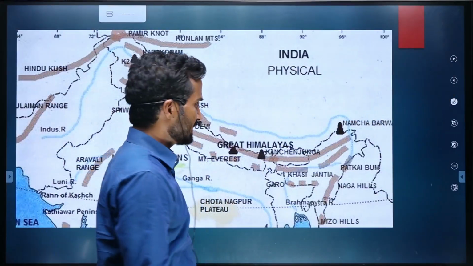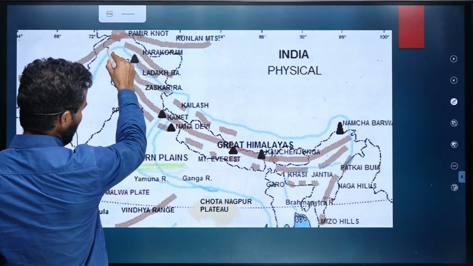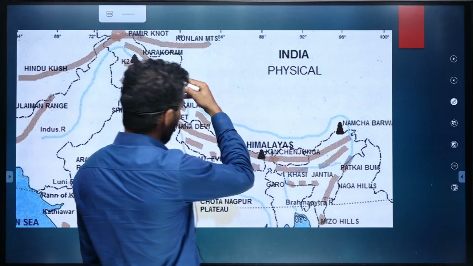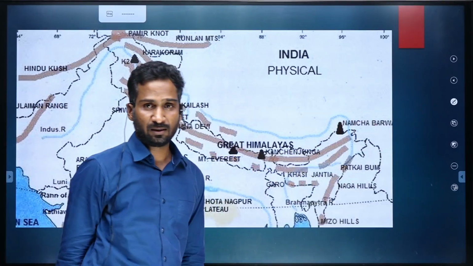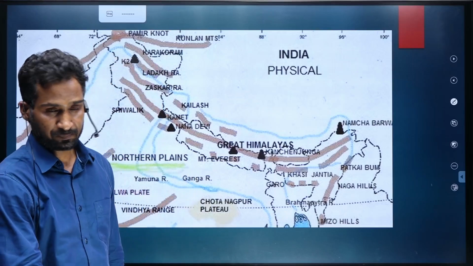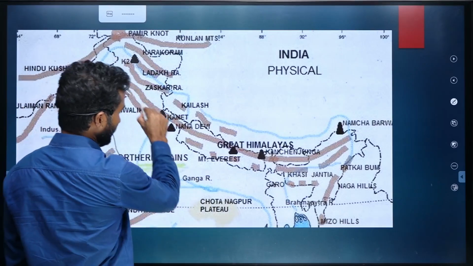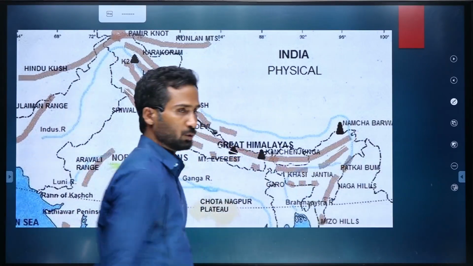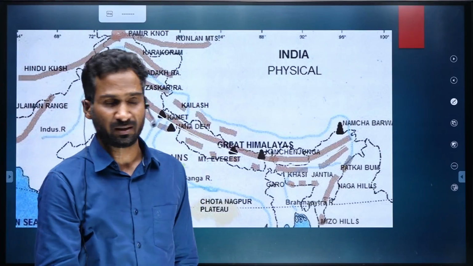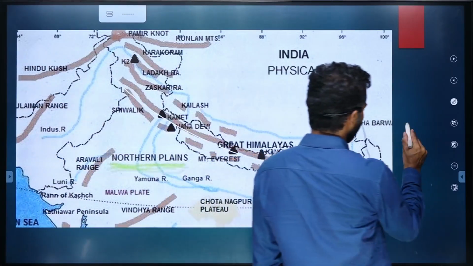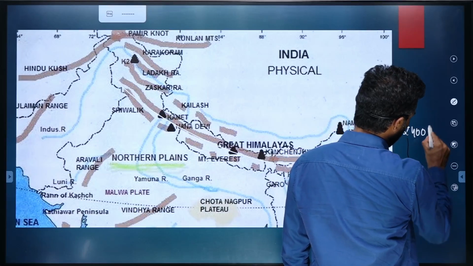So Himalaya is extending from the western part of Jammu and Kashmir till the eastern part of Arunachal Pradesh. So this east to west extension covers nearly 2400 kilometers.